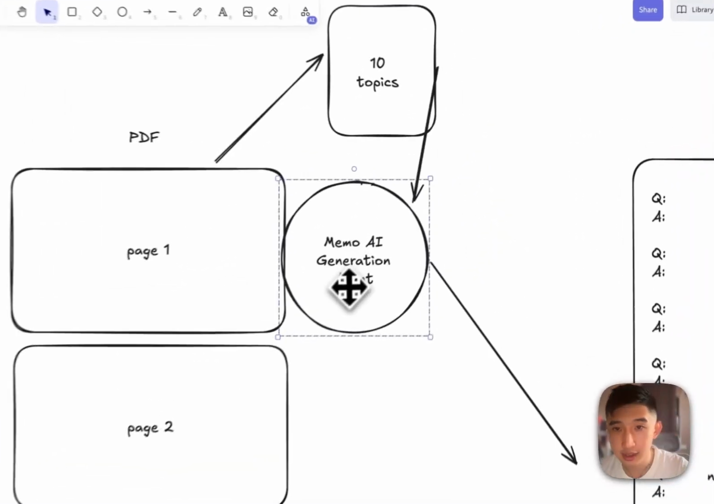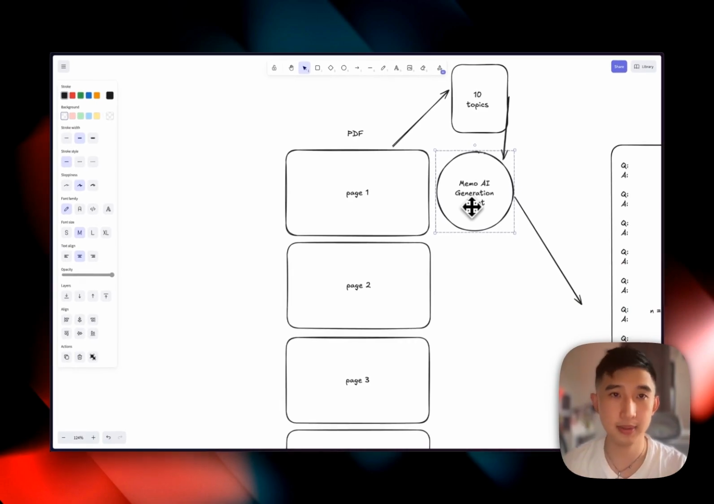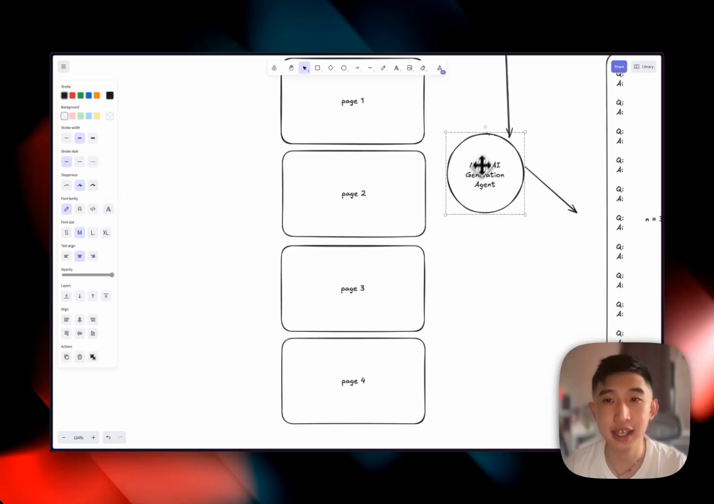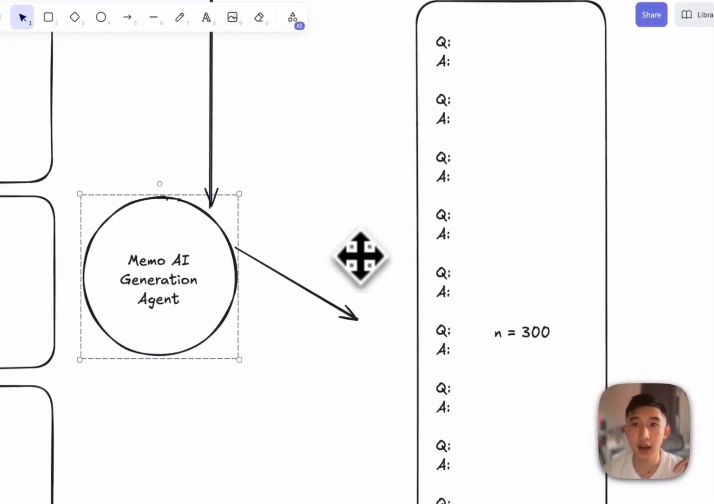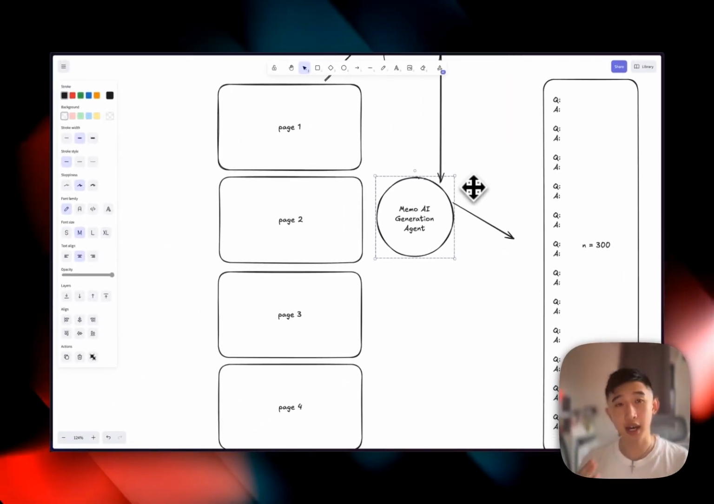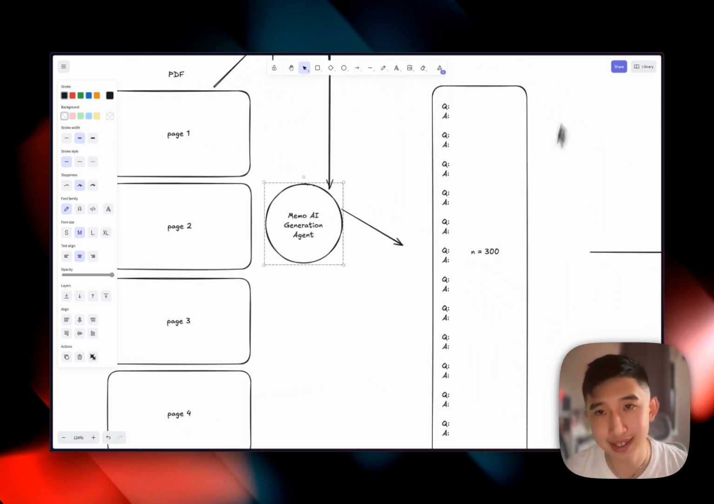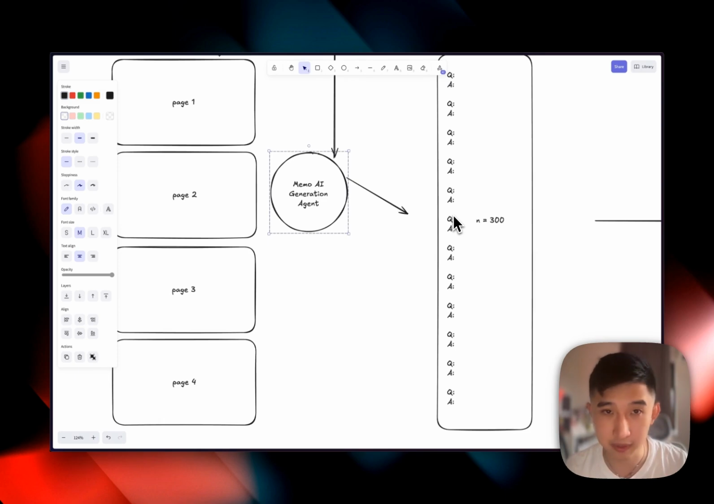So here, like a real student like us, Memo AI generation agent will look into every single page, and then it will create an output of these flashcards. So maybe here we are talking about cardiac physiology, and the 10 topics could range from the ECG, the electrical conductivity of the heart, the cardiac anatomy and function, etc. And this path gets created into maybe 300 flashcards here.